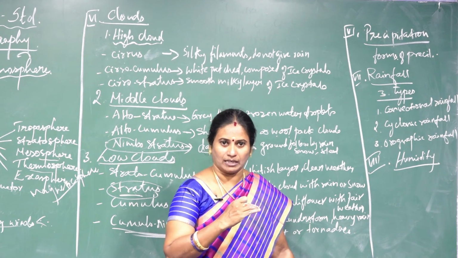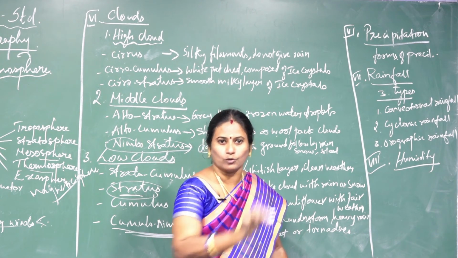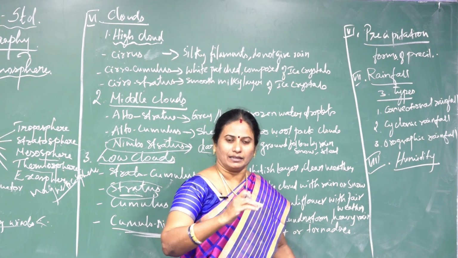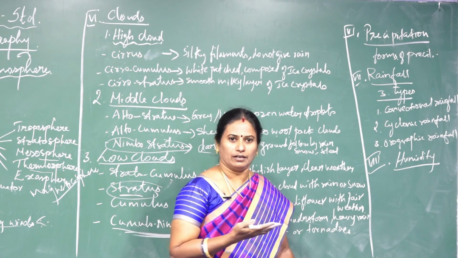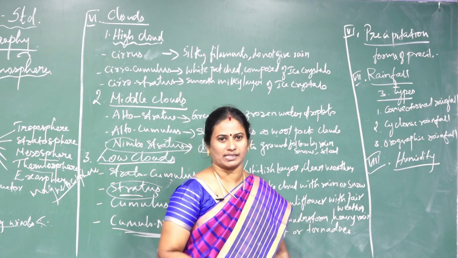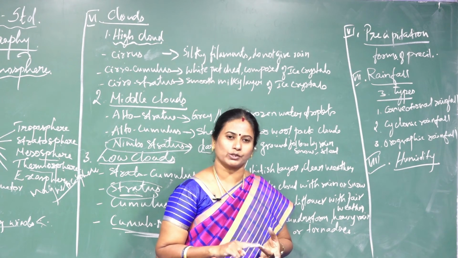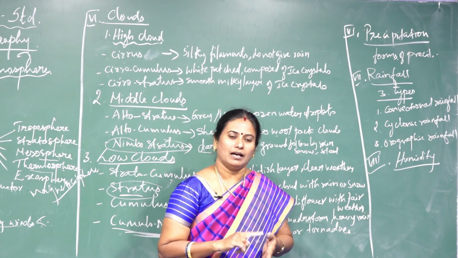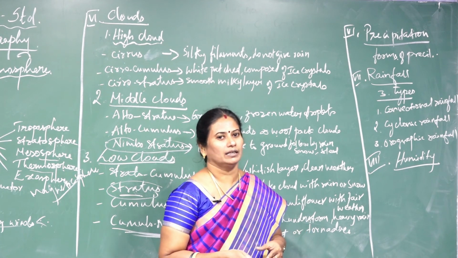During precipitation, the water vapor becomes saturated at the dew point so that the rain or snow starts to come. There are 4 or 5 types of precipitation. It may be drizzle, rain, snow, sleet, hail, etc. These are the forms of precipitation.